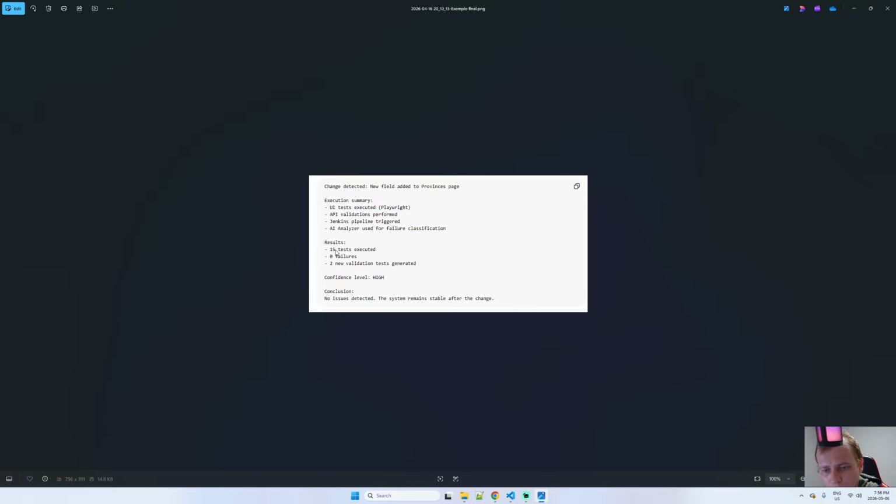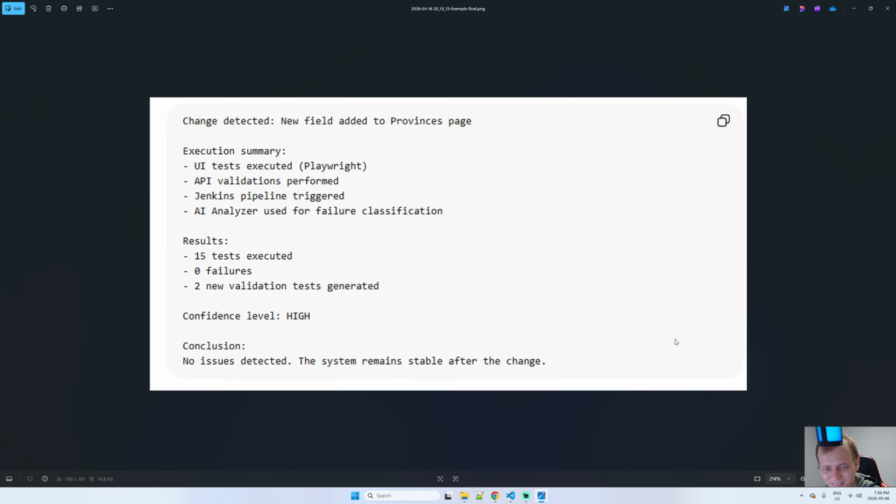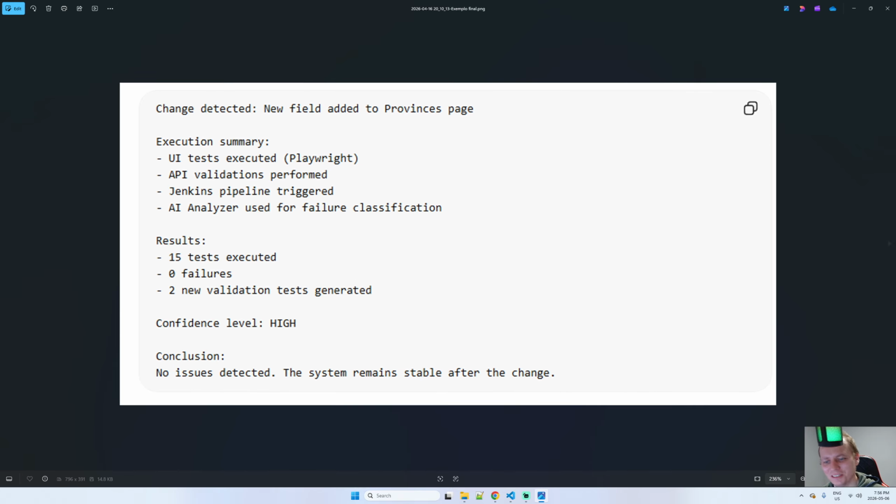Results: 15 tests executed, 0 fails, 2 new validation tests generated. Confidence level high. Conclusion: no issue detected, the system remains stable after the change. This is my main idea with this project.